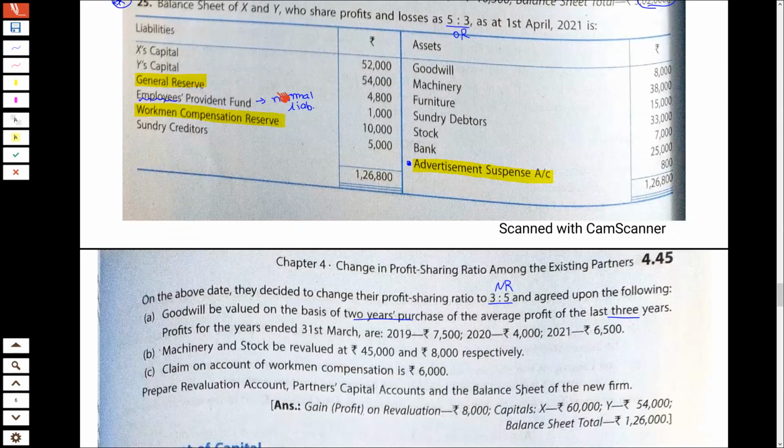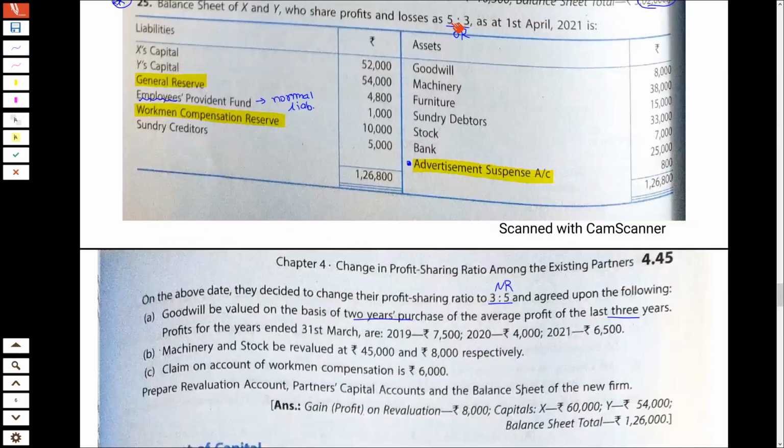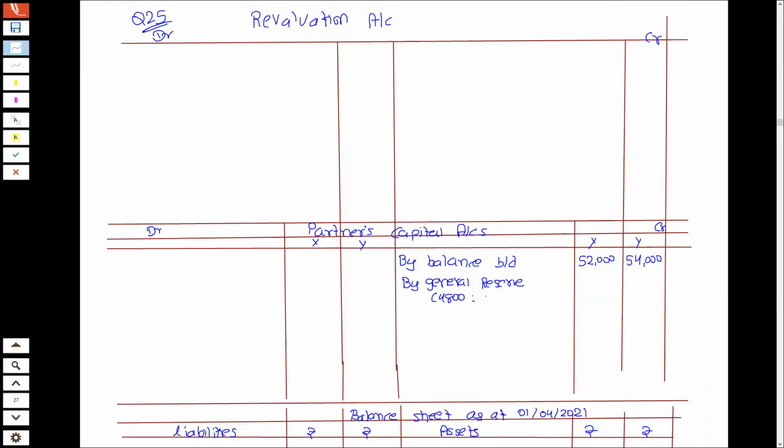So here we have general reserve 4800. So it will be distributed. So by general reserve 4800 we have to divide in the ratio of 5:3. So 5/8, 3/8. 8 sixes are 48.